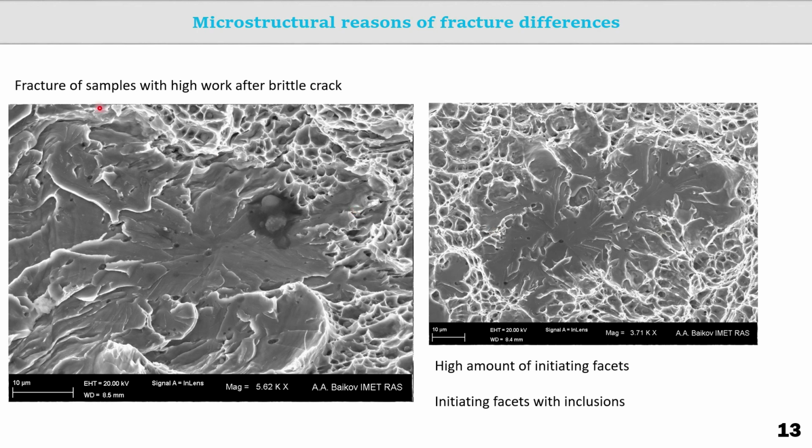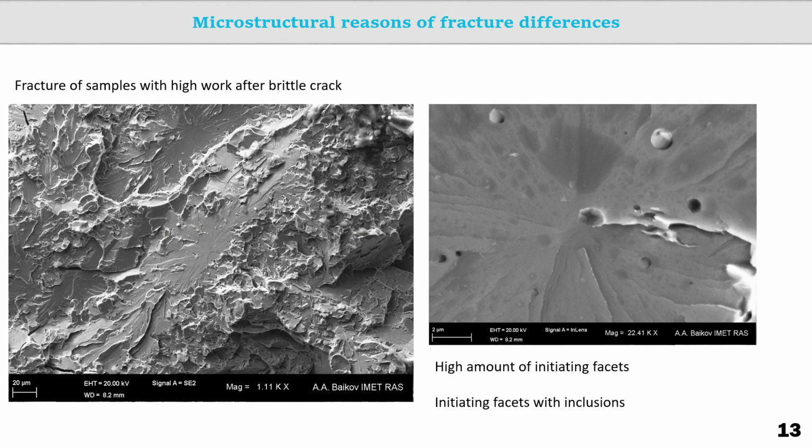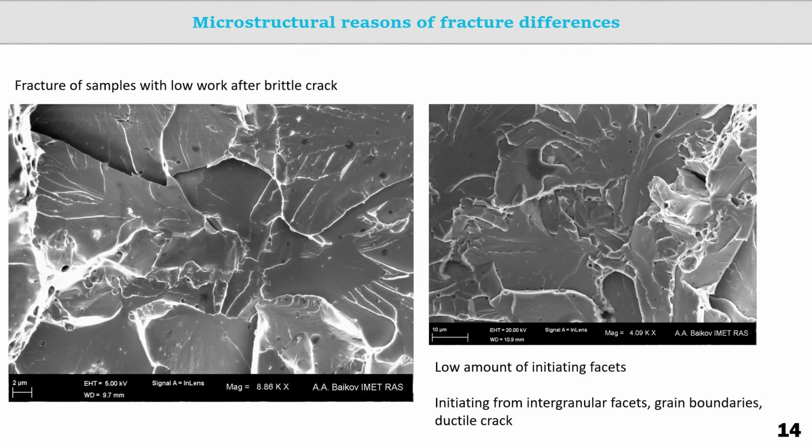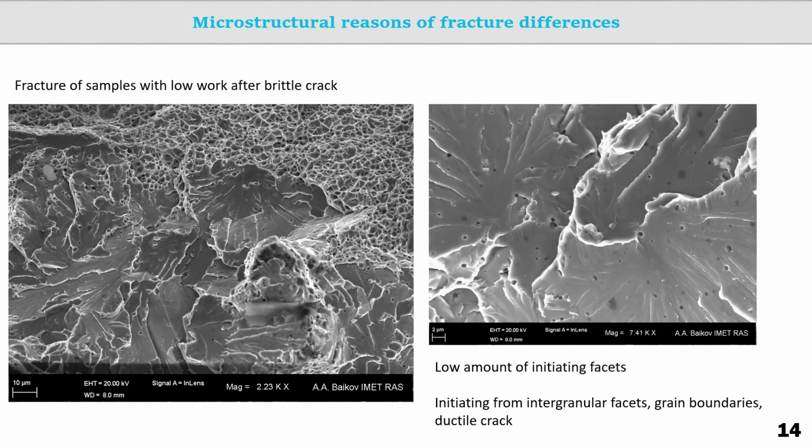In the case of a metal that is prone to fracture with a large share of work after formation of a brittle crack, there is a large number of initiation facets, dozens per sample. Moreover, most often, these facets contain non-metallic inclusions in the center. In the case of a metal that is not prone to destruction with a lot of work after the formation of a brittle crack, the number of facets initiating cleavage is significantly less, units per sample. Often, such facets do not contain non-metallic inclusions and are formed either by intergranular destruction or at the grain boundaries.